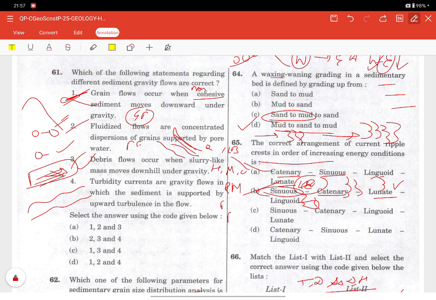So third is correct. Now coming to turbidity currents, they are gravity flows in which the sediment is supported by upward turbulence in the flow. Turbidity currents are dilute and high in velocity, supported by turbulent eddies. They are responsible for graded bedding like the Bouma sequence. So option 4 is correct. Only option 1 is incorrect. Since 1 is incorrect, and only option B has 1, B will be the correct one.